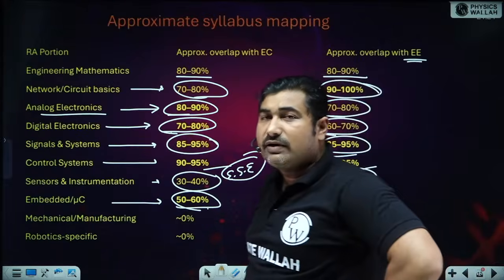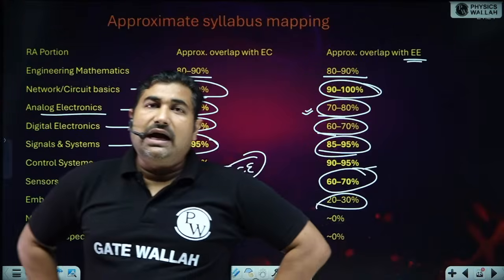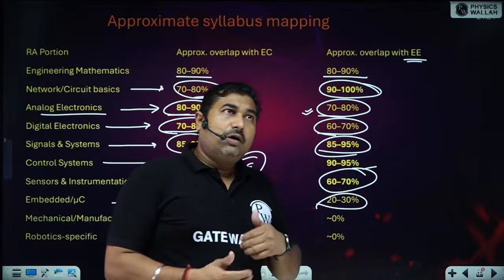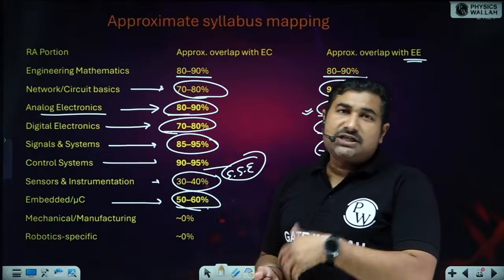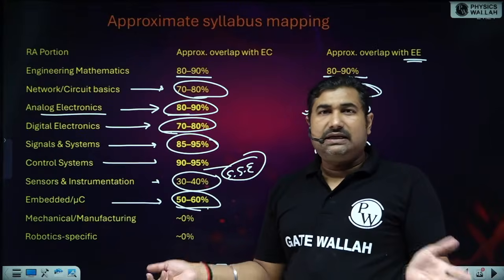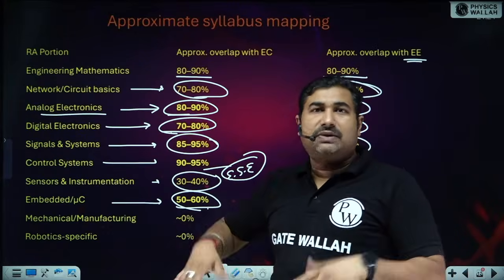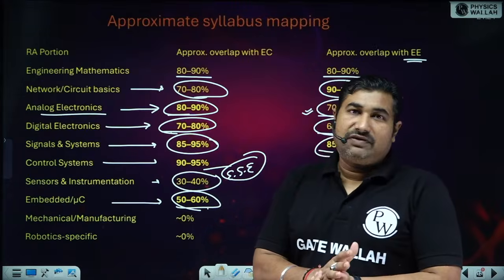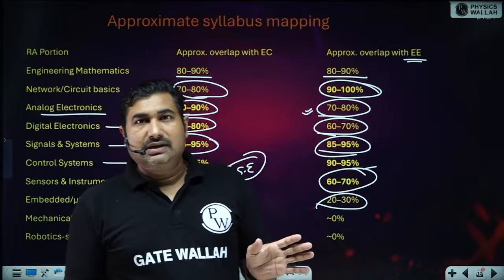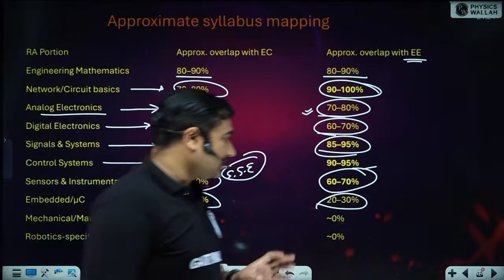You can start from your network portion, beta. And definitely you can take this RA branch as a first paper choice. For the first paper, anyone can opt, there is no restriction to opt for RA as a first paper. However, for a second paper, there is a restriction.